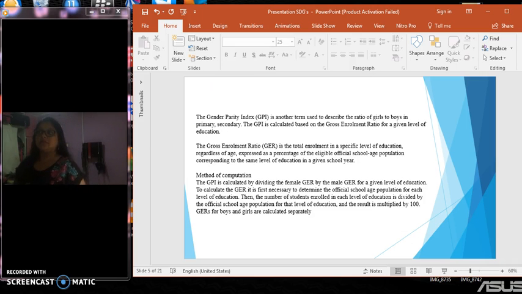Slide 6, the GPI. What is necessary for the GPI? For the calculation, we can use the GAR for boys and girls. Then the number of students enrolled in each level of education is divided by the official school age population for the level of education, and the result is multiplied by 100.